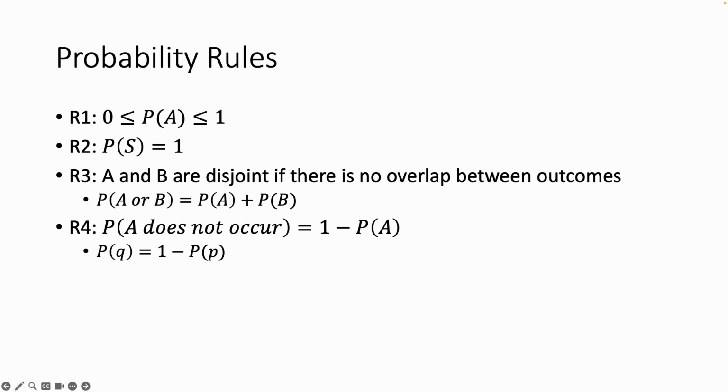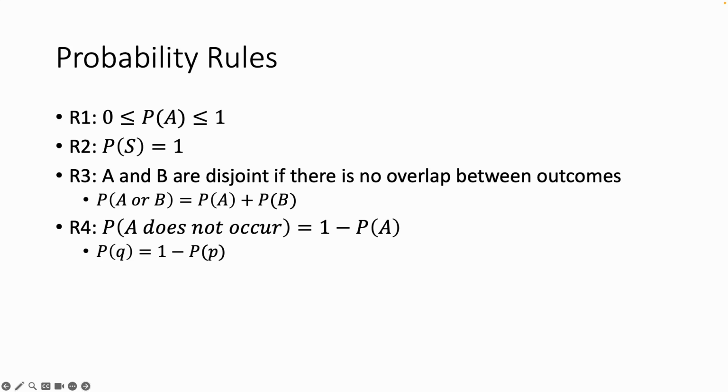it means that we do have overlap. So maybe we were talking about rolling a sum of 6 or rolling a 4. Well, 4 and 2 occurs twice in that process, so that means that those two events are not disjoint. 4 is actually a subset in that instance. Well, it's not necessarily a subset. There is some overlap. If we were to draw Venn diagrams, there would be this intersection between those two locations. So it's not disjoint because there's an overlap between that, because 4 can occur with a sum of 6.